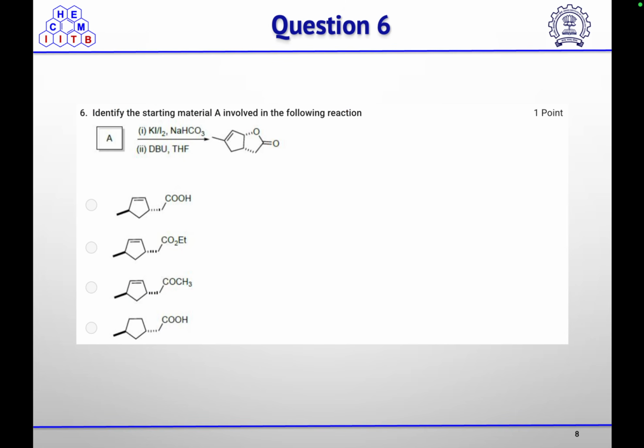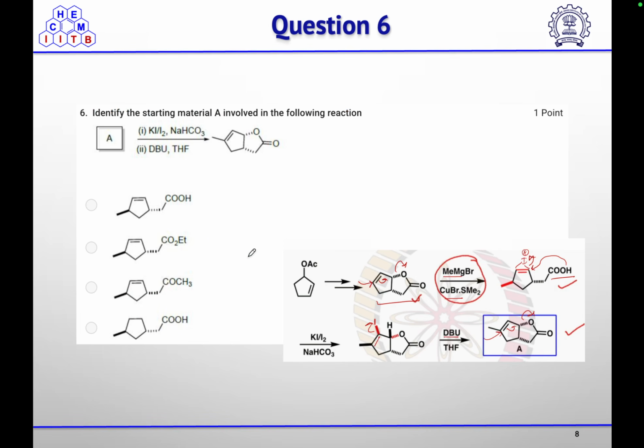Your olefin reacts with iodine to form the iodonium ion first, and then the acid is going to react with that iodonium ion to open it. First the iodonium ion will form at this position, and then the acid will react with this iodonium ion to open it and form this lactone, and then DBU will further remove that iodine by elimination to give you the desired product.